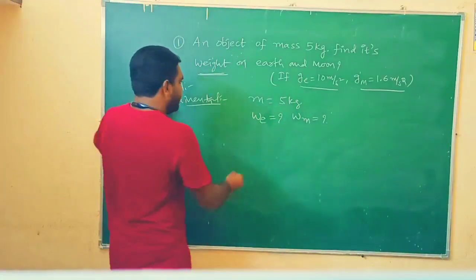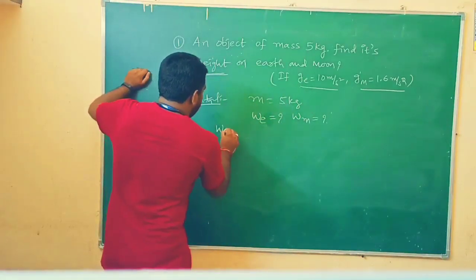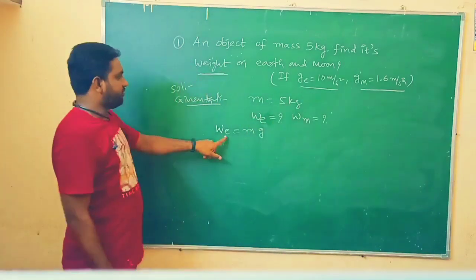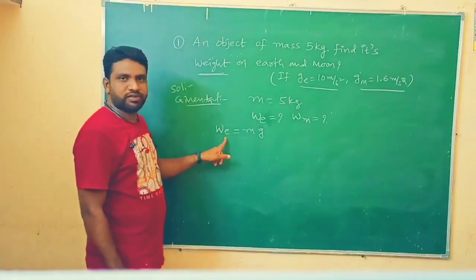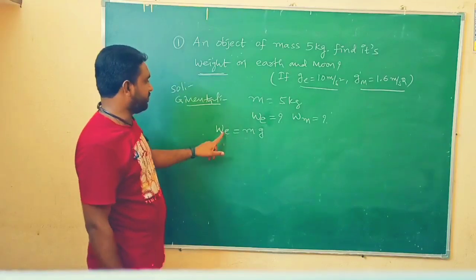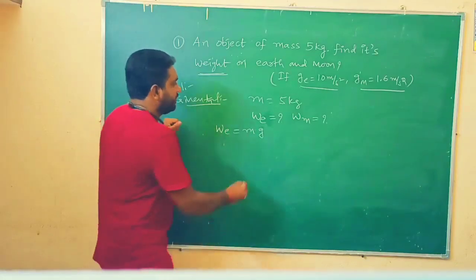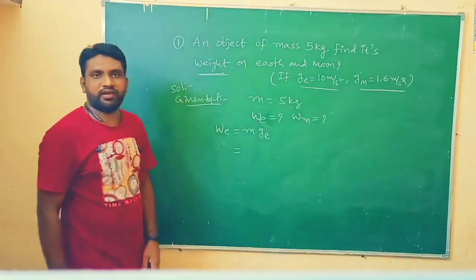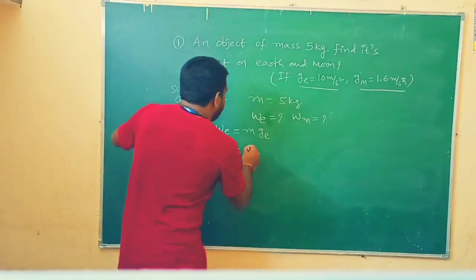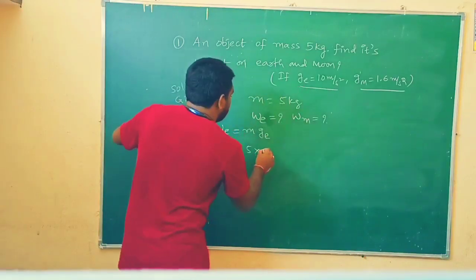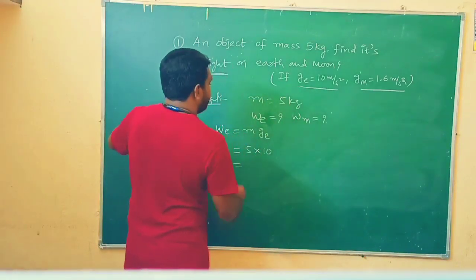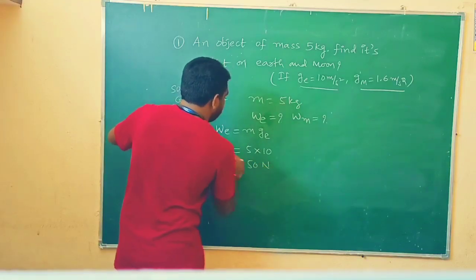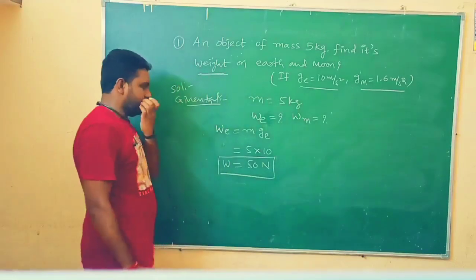Just now I told you, what is the principle here? Weight equals mass into acceleration due to gravity. So first we are finding weight on the surface of earth. Weight on the surface of earth equals m into g, and here we need to take the g value of earth only. What is the mass here? 5. The g value of earth given here is 10. 5 into 10 is how much? 50. What is the unit here? Newtons. That's it. It is very, very simple.